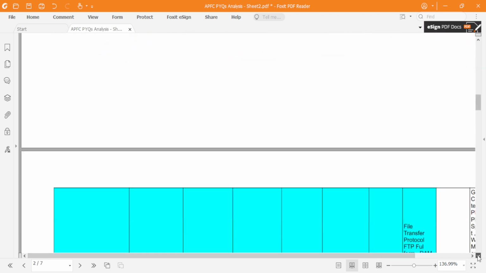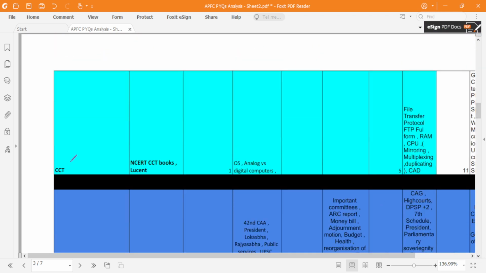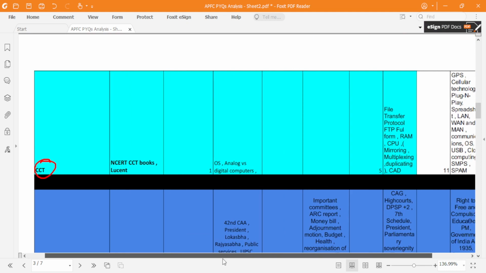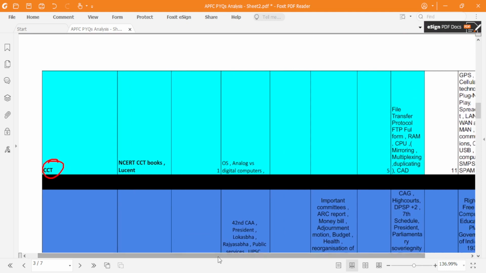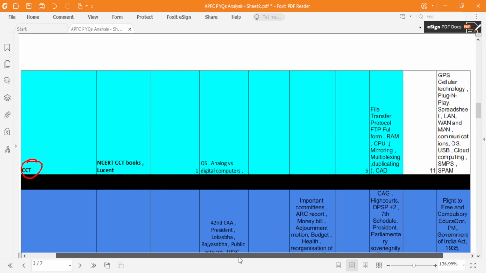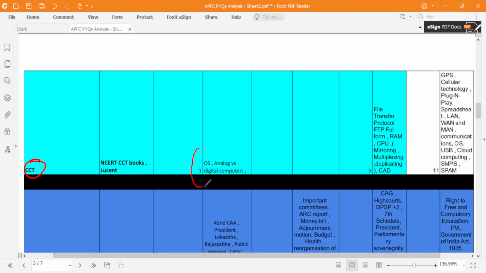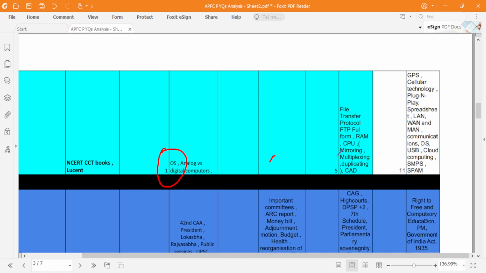Now coming to the next topic, that is the computers, CCT. Okay, computer and communication technology. So there will be questions on communications also as well as computers also. Fine. So in 2002 and 2004 there were very few questions, but from 2012 the number of questions increased, because even the government is also using computers now in the office, because of the Digital India program, so you have to focus on CCT.